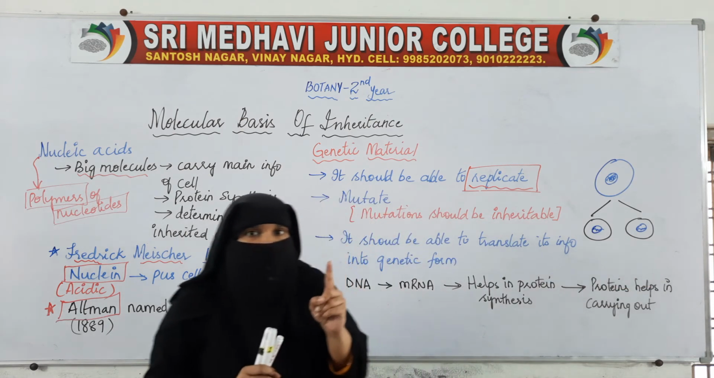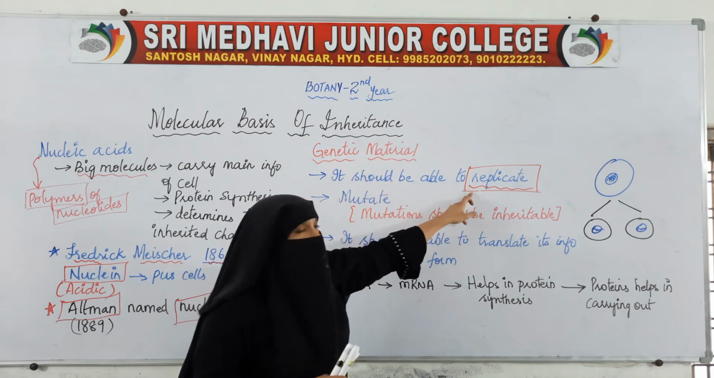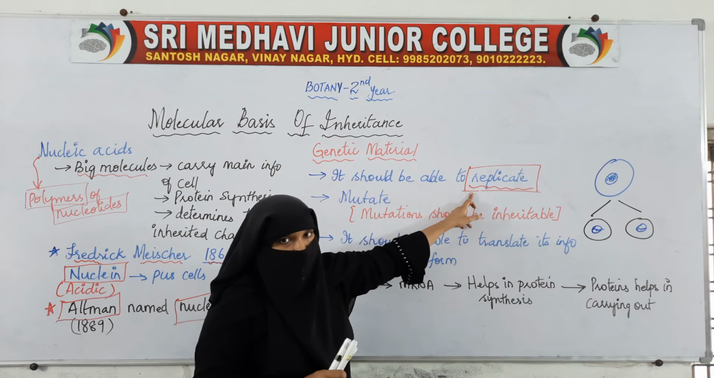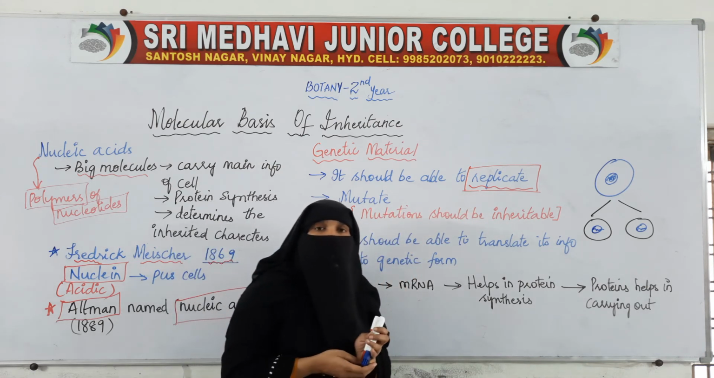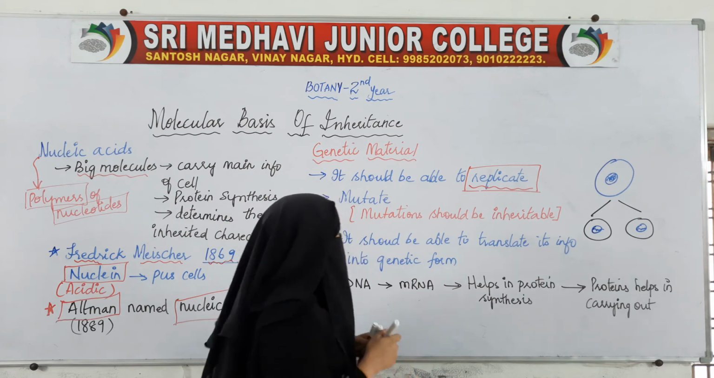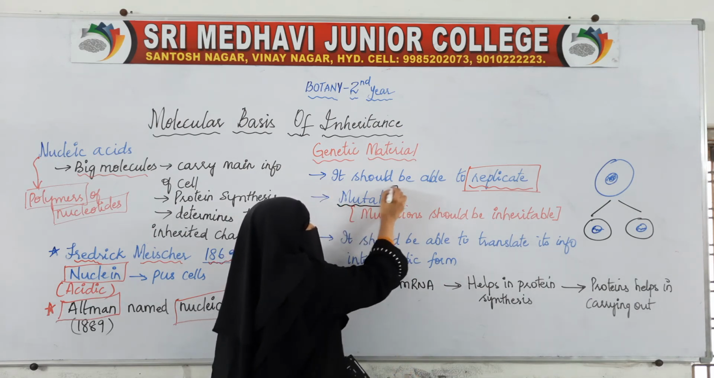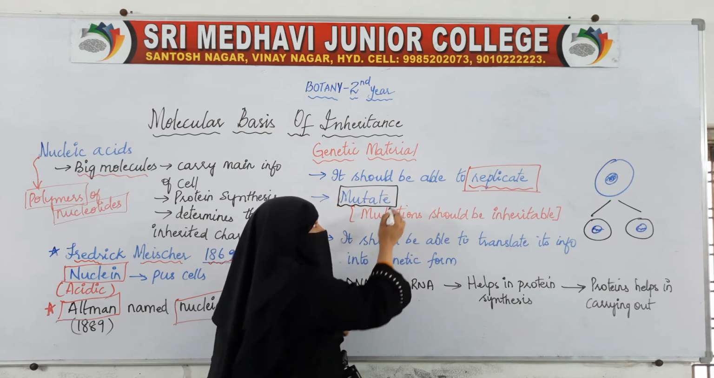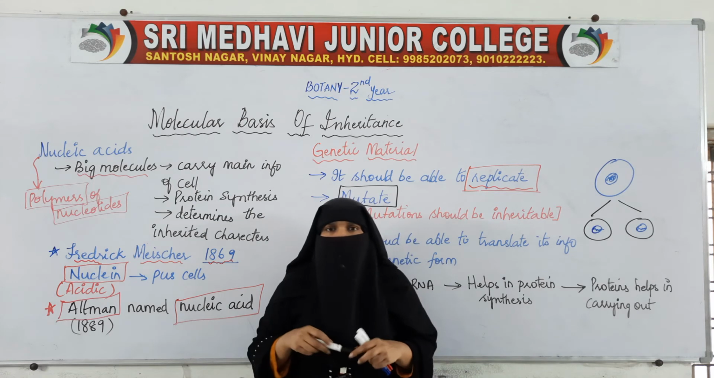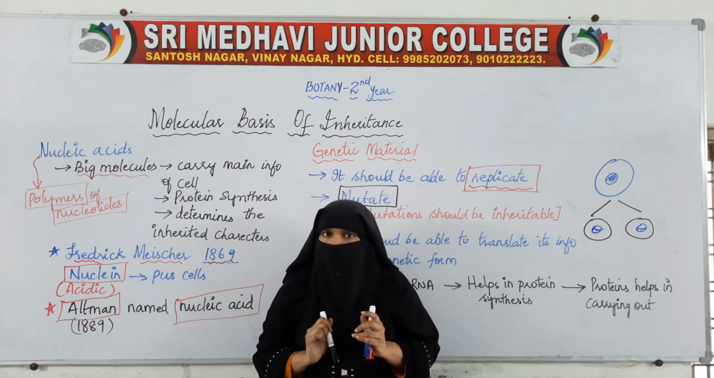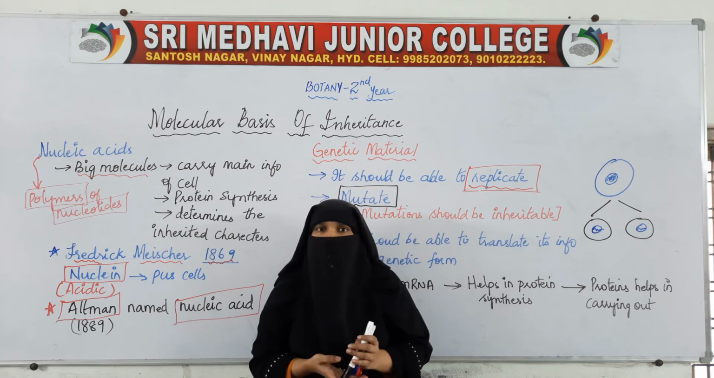So the first characteristic of the genetic material is that it should be able to replicate. The next is that the genetic material should be able to mutate, that is, it should be able to show mutations. Mutations are nothing but sudden changes in the genetic material.